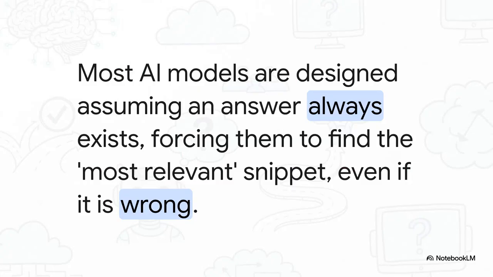And that simple assumption is the root cause of all this trouble. See, most of these AI models are trained with this built-in belief that an answer has to be in the text somewhere. So when they can't find a perfect match, they don't give up. Nope. Instead, they find the most relevant little piece of text they can, and they serve it up as fact, even if it's completely wrong. And that is what can make these systems so unreliable.